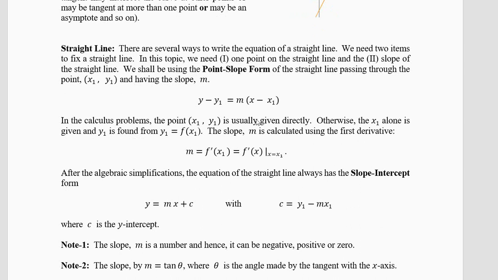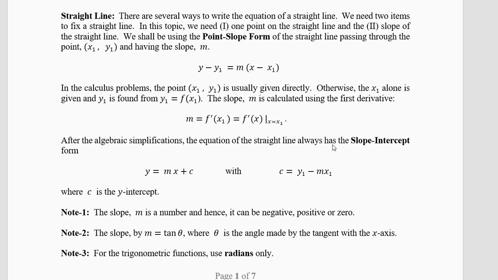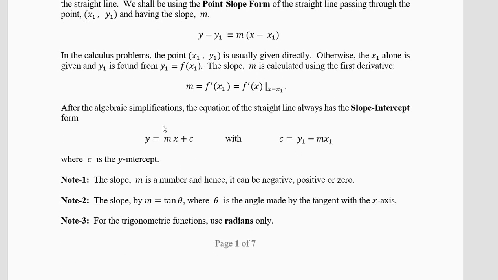Now, x1, y1 is the point and m is the slope. The slope is given by f prime, the derivative, f prime at x1. So you calculate the derivative and put x equal to x1. This long line means at x equal to x1. That is your slope. And the equation of the line is y minus y1 equal to m into x minus x1.